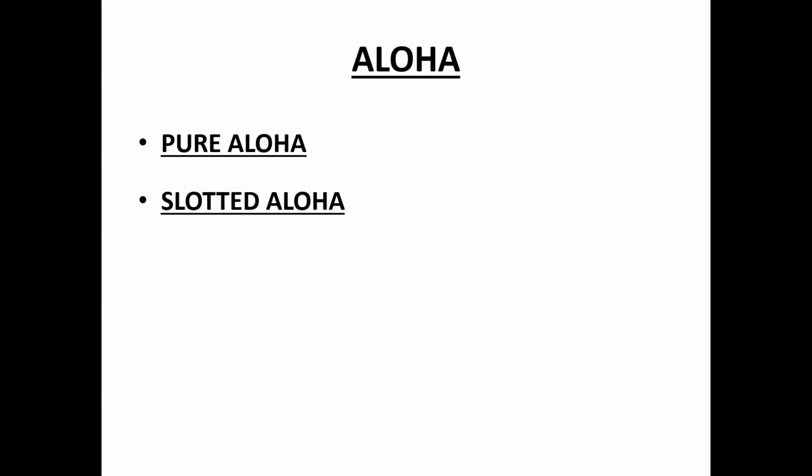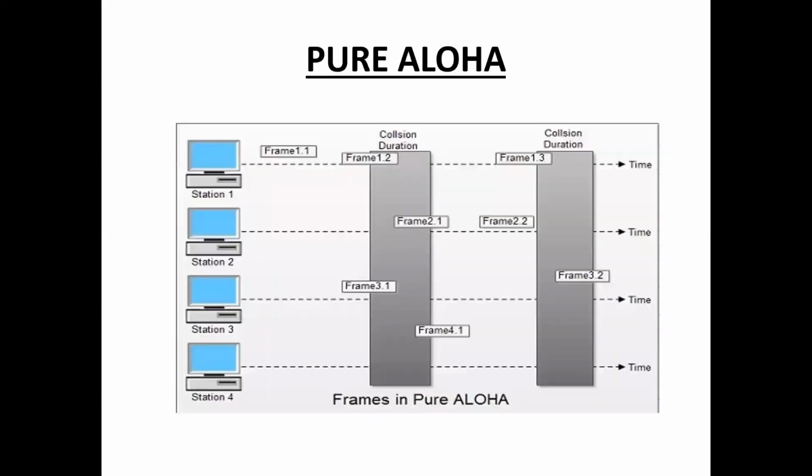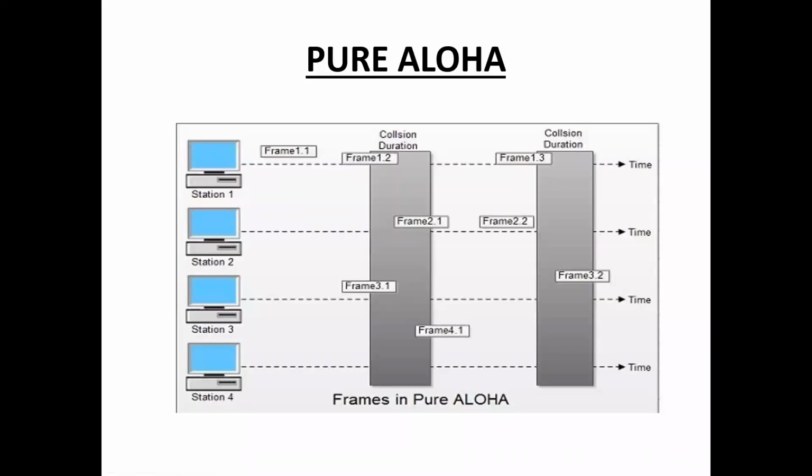This is about aloha. There are two types of aloha, pure aloha and slotted aloha. In pure aloha, whenever a station has an available frame, it sends the frame. In slotted aloha, a station can transmit only at the beginning of each time slot. In pure aloha, when two or more stations transmit simultaneously, there is a collision and frames are destroyed.